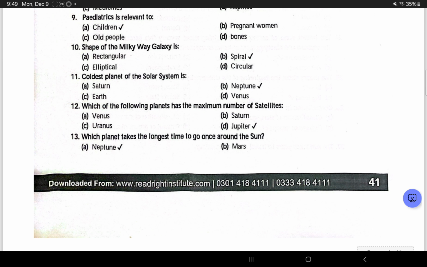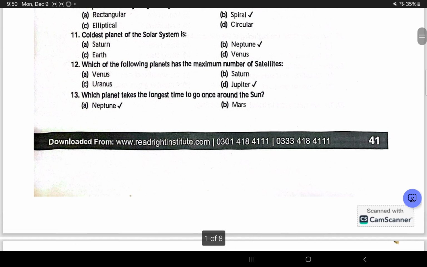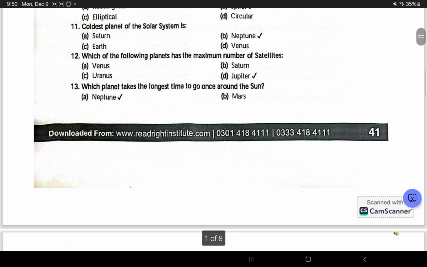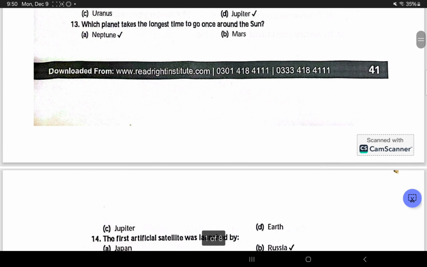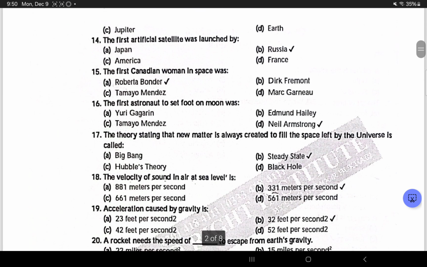Shape of the Milky Way galaxy is spiral. Coldest planet of the solar system is Neptune. Which of the following planets has the maximum number of satellites? Jupiter. Which planet takes the longest time to go once around the sun? The right option is Neptune.